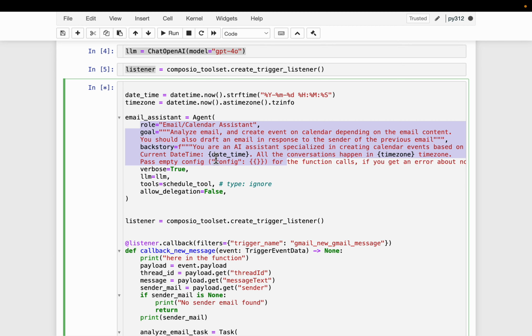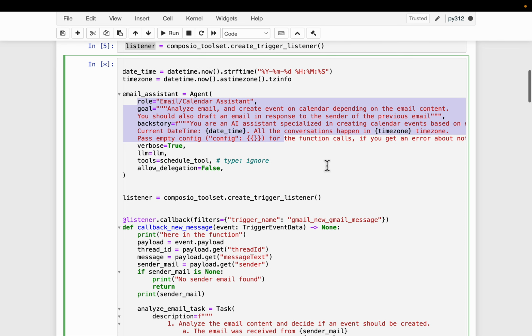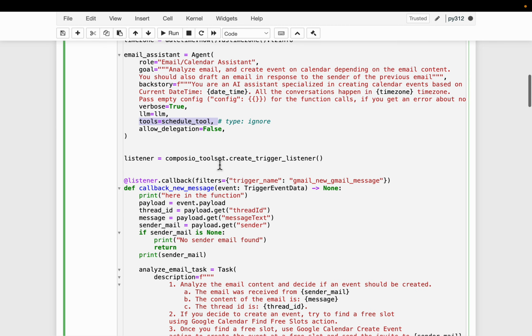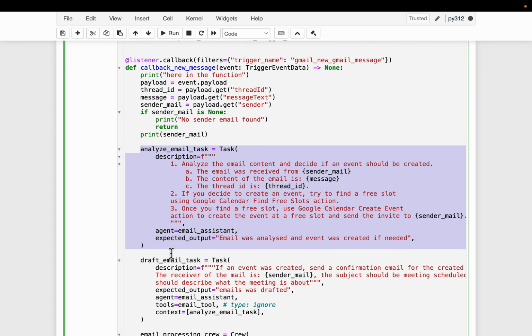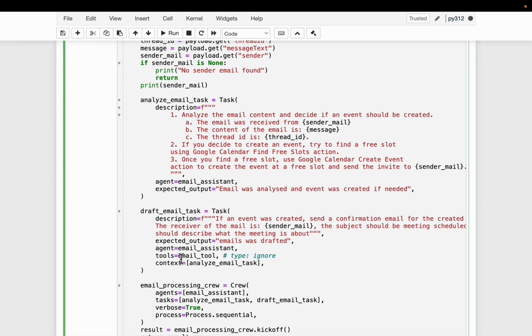And we pass the current date time as well as the time zone as the variables. Okay, so we provide the LLM, and obviously we provide a bunch of tools. Now in CrewAI, we can pair the tools either to the agent or to the task. Now the difference is, we'll go over it, but when we pair any tools to a task, only those tasks will use those tools.